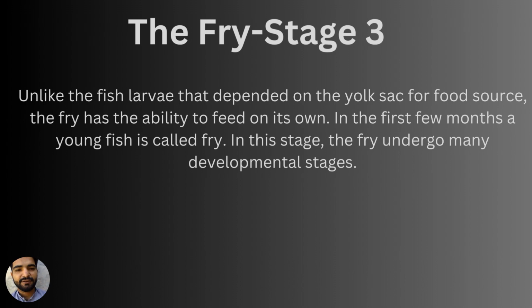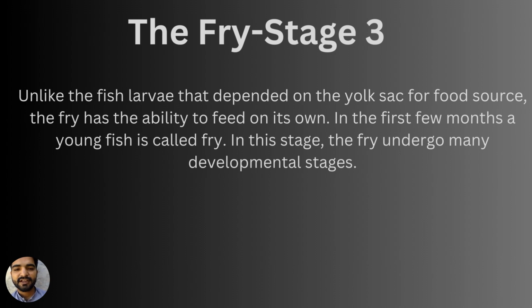The fry gets its food from the environment. That food is in the form of very small pieces because of the small size of the fry. In the first few months, a young fish is called fry. In this stage, the fry undergoes many developmental stages. These are all the developmental stages which a fish continues from an egg to the spawning stage.